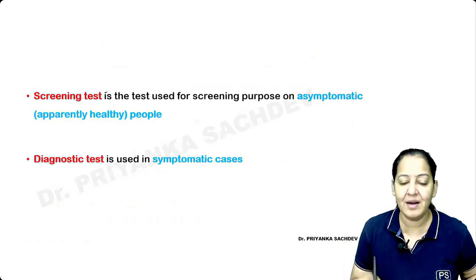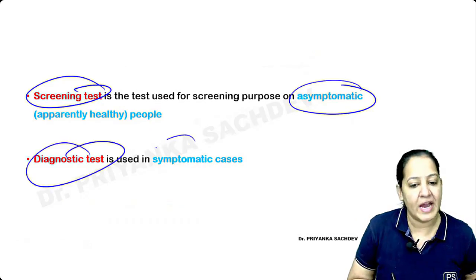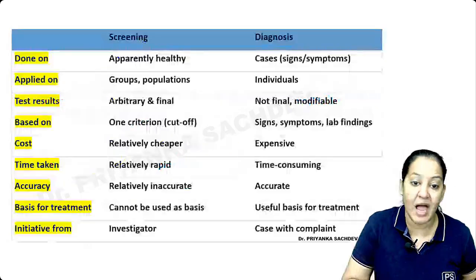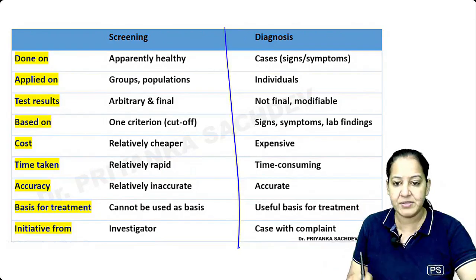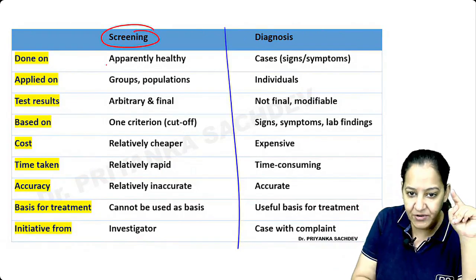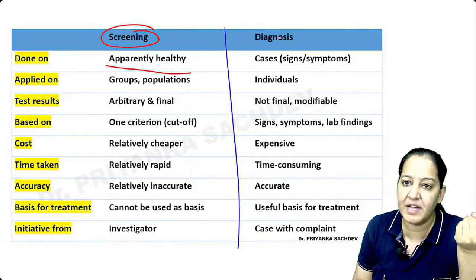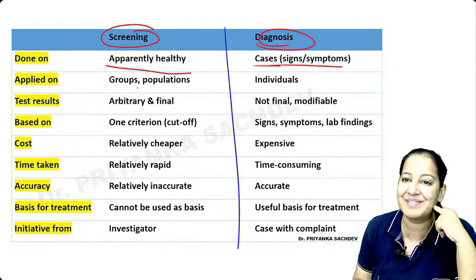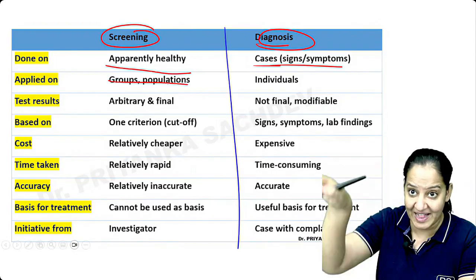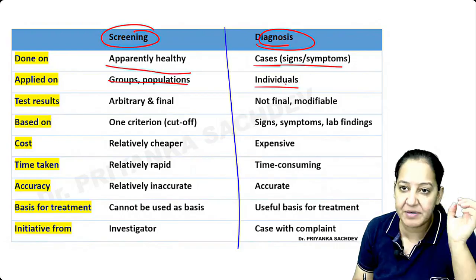Please understand. The screening test is applied on asymptomatic individuals and the diagnostic test is applied on symptomatic individuals. I'm interested in the screening test. How many of you got it? So tell me the differences between the screening test and the diagnostic test. The screening test is applied on apparently healthy individuals. These are asymptomatic. They think they are healthy, but they are not. And the diagnostic test is applied on already existing cases. They have signs and symptoms. This is applied in a big population, the complete healthy group. And this is applied to the individual. One individual will come to us: doctor, I'm having some disease.